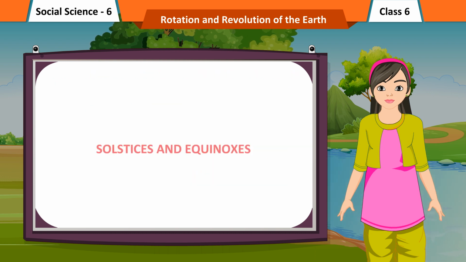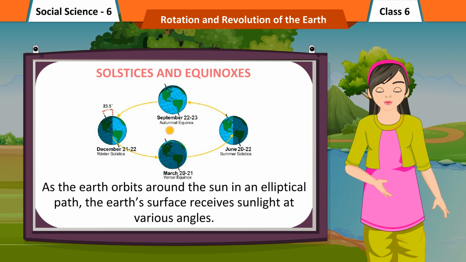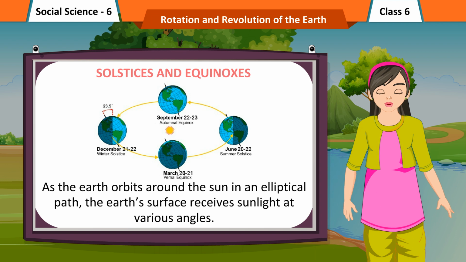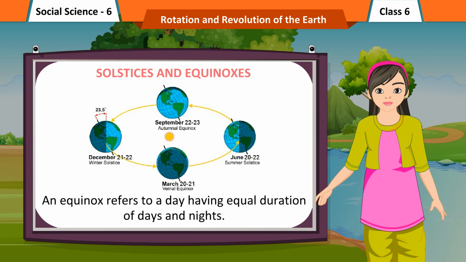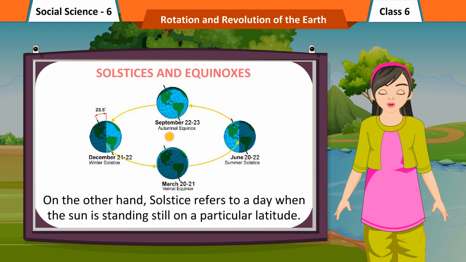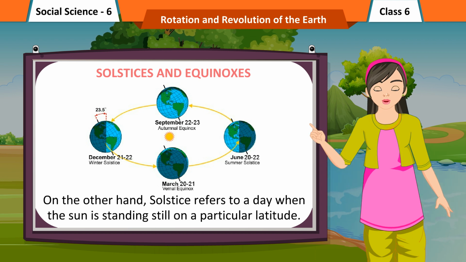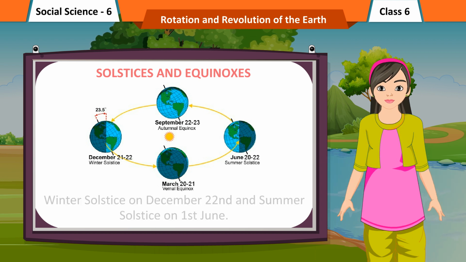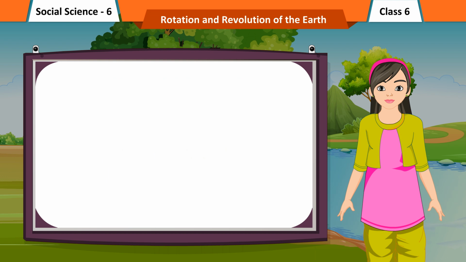Solstices and equinoxes. As the Earth orbits around the Sun in an elliptical path, the Earth's surface receives sunlight at various angles. An equinox refers to a day having equal duration of days and nights. On the other hand, solstice refers to a day when the Sun is standing still on a particular latitude. Winter solstice on 22nd December and summer solstice on 21st June.